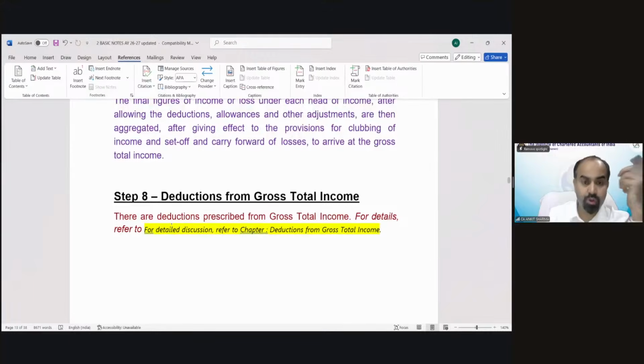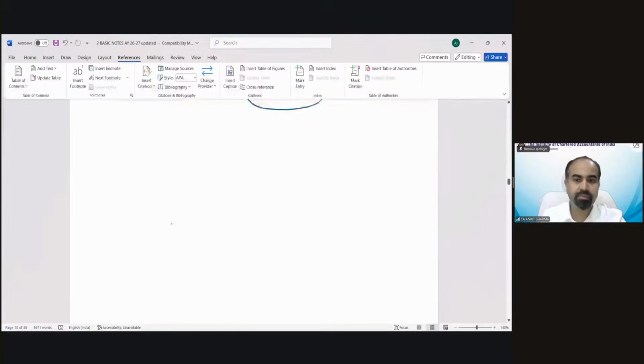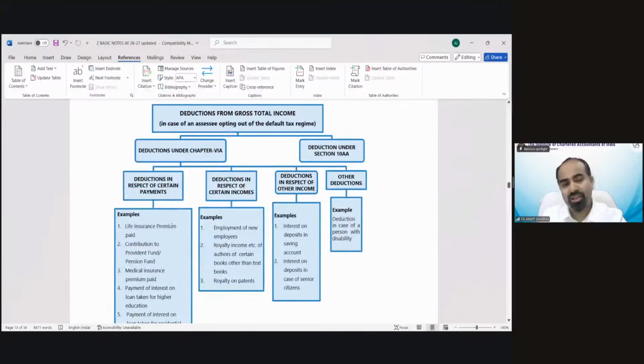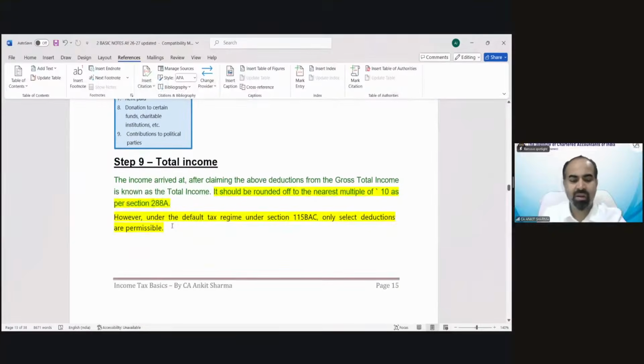After this gross total income, there are certain deductions from gross total income. What are those deductions? How we need to reduce it? That is going to be discussed in the deduction chapter. Then these are the deductions we are going to discuss in the deduction chapter: multiple deductions, chapter 6A deduction, section 10 deduction, deductions on the basis of payment, deduction on the basis of income. So do not worry about all these things. Just see this, whatever is happening over here. After providing the deduction, that would be my total income from gross total income.